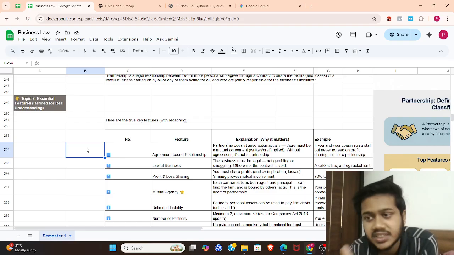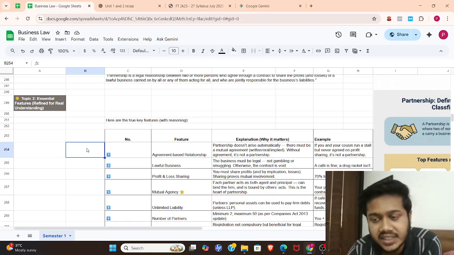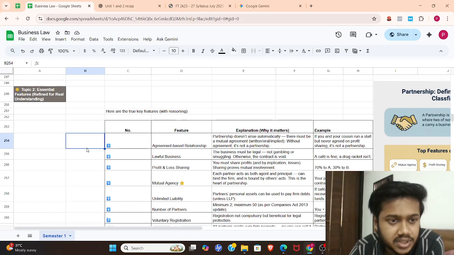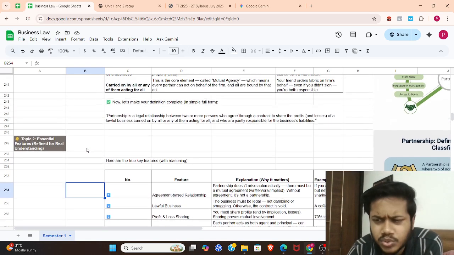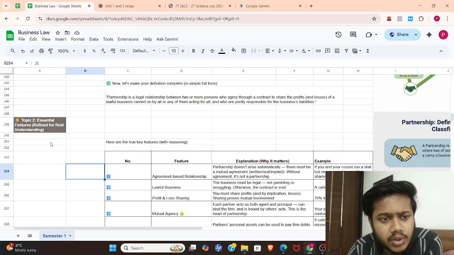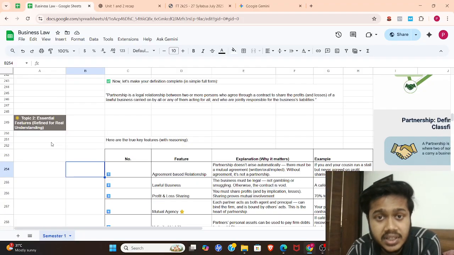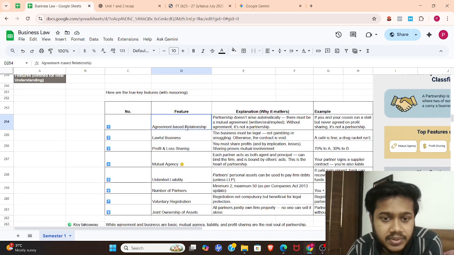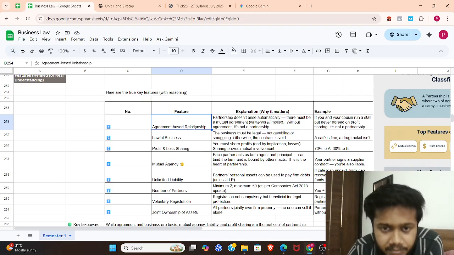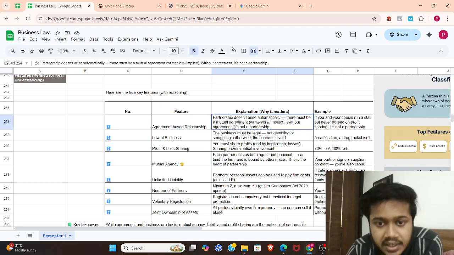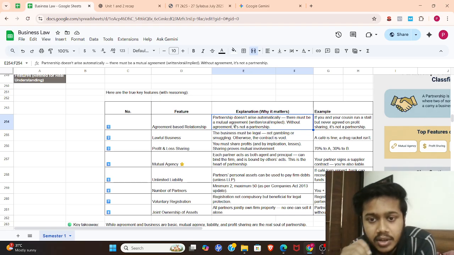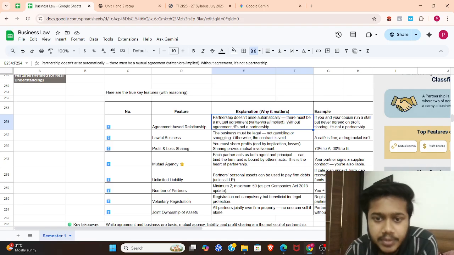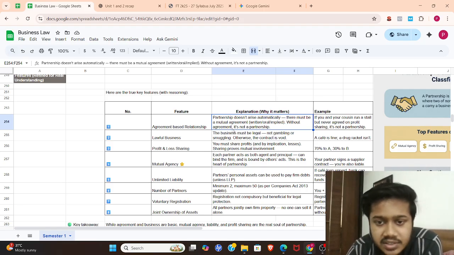In topic 1, we just discussed the definition and its core features. In topic 2, we are going to discuss the essential features of the Partnership Act. So first is agreement-based relationship. What does it mean? It means partnership doesn't arise automatically. There must be a mutual agreement, written or oral. Without agreement, it is not a partnership.